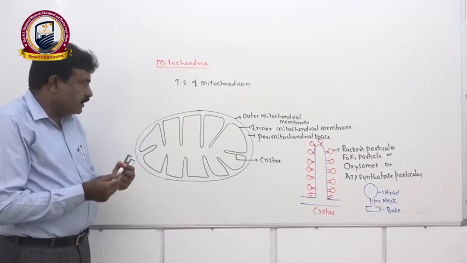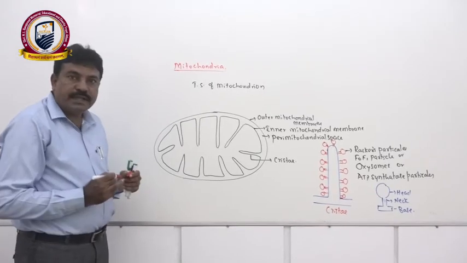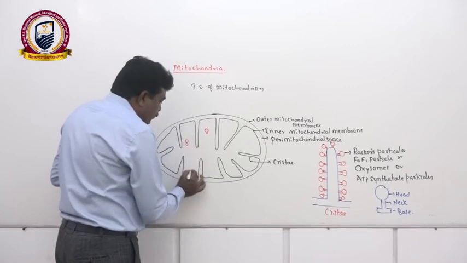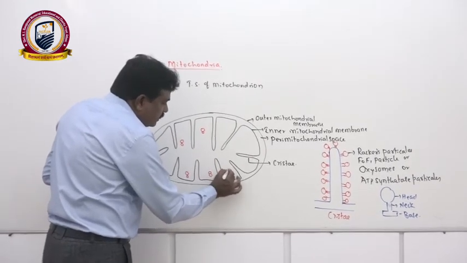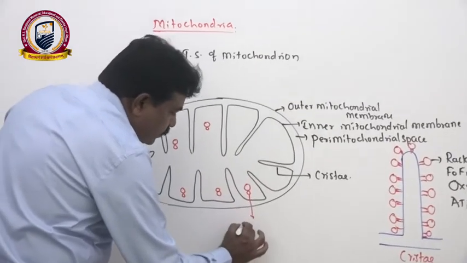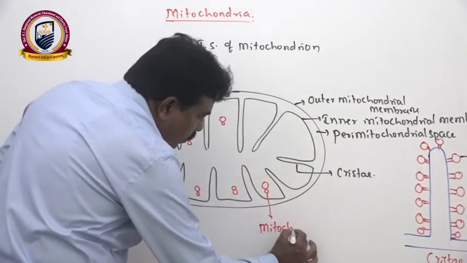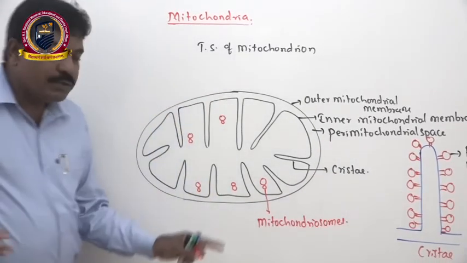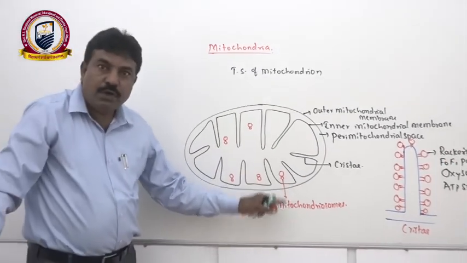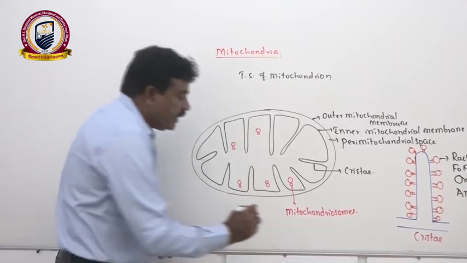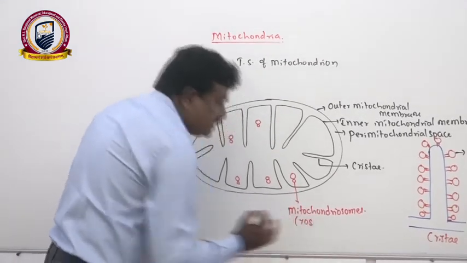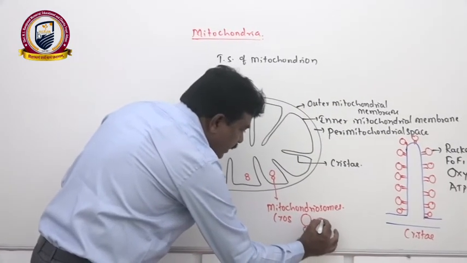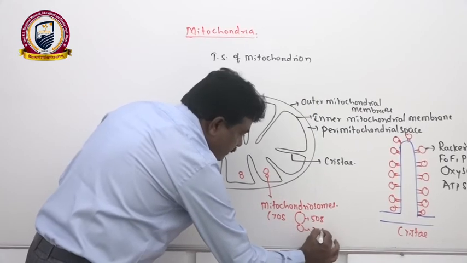Another most important component in the mitochondria is the matrix, which has 70S ribosomes. These specialized 70S ribosomes we call mitochondriosomes. Like bacteria, they are of the 70S type, meaning the larger subunit is 50S and the smaller one 30S.